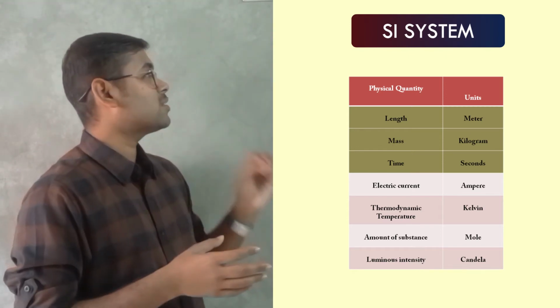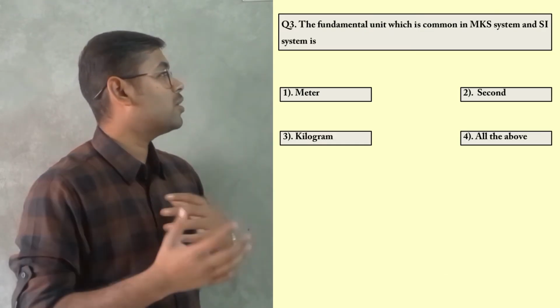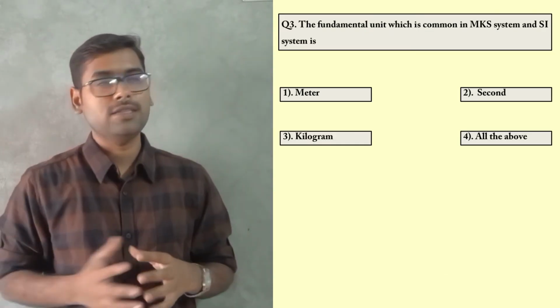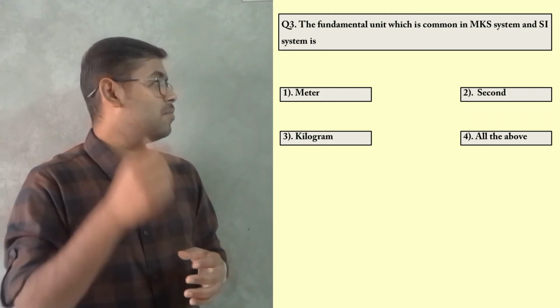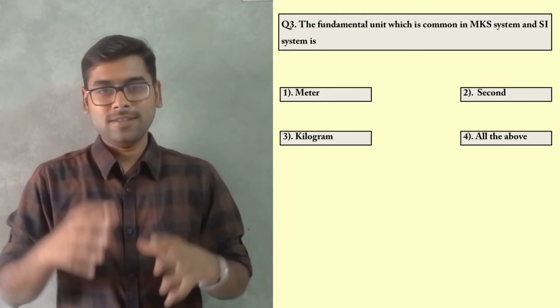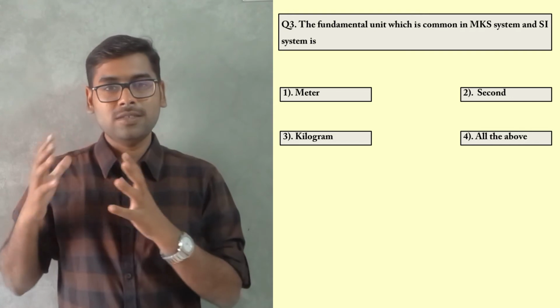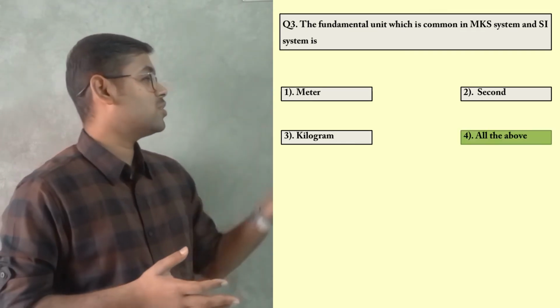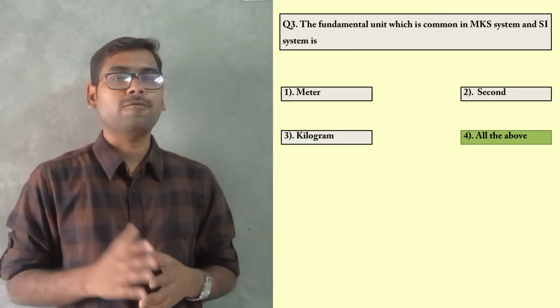And in the question they have asked us which is the unit that is common in both MKS system and SI system. And the answer is meter, kilogram and second. These are the units which are common in both the system of units. So answer to this question is option number 4, that is all of the above.